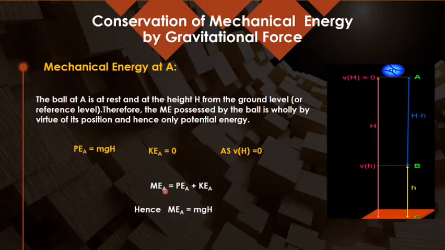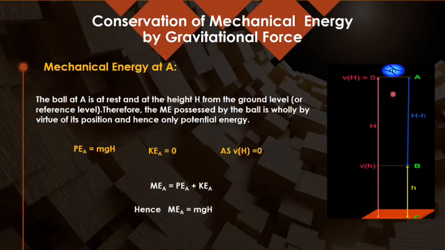Now mechanical energy is given by the sum of the potential energy and kinetic energy. By adding both these energies, I get mechanical energy equal to mgH. So I can find the mechanical energy at the initial position, point A, when it is at height H. Now I will release it. I am not giving any velocity from my side, so I am simply releasing the ball.